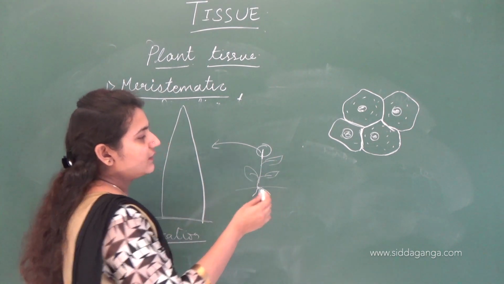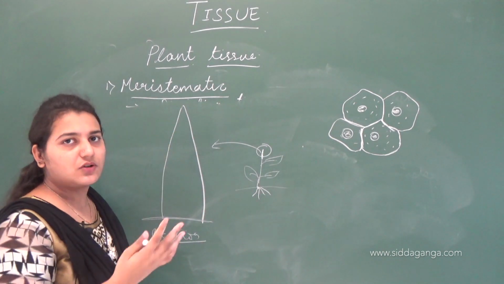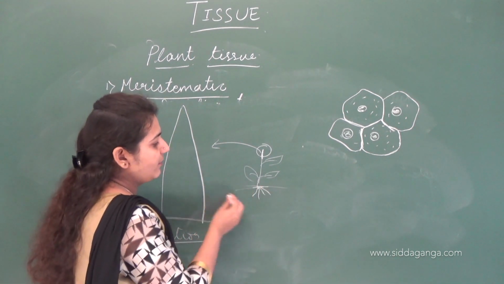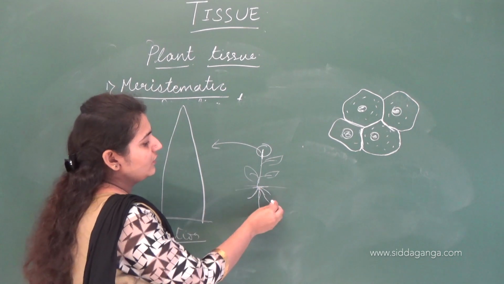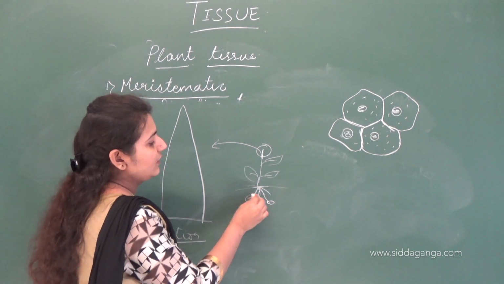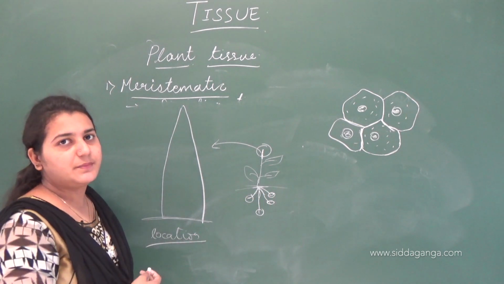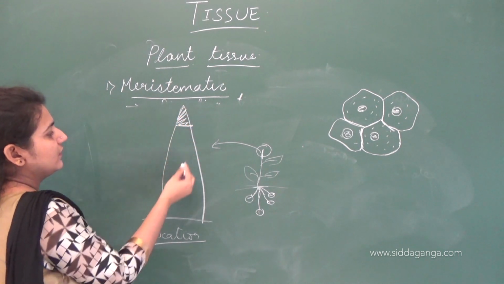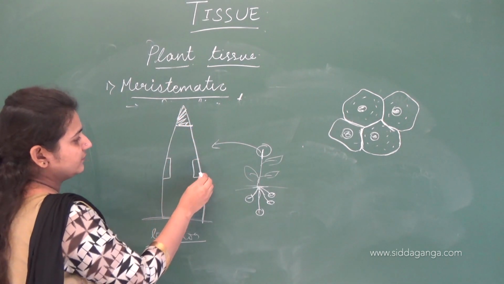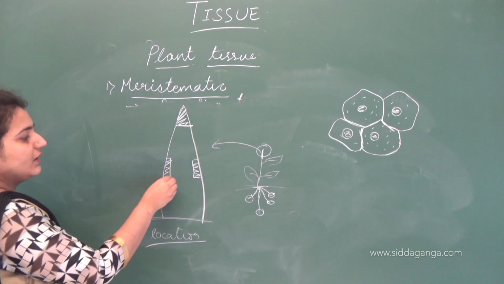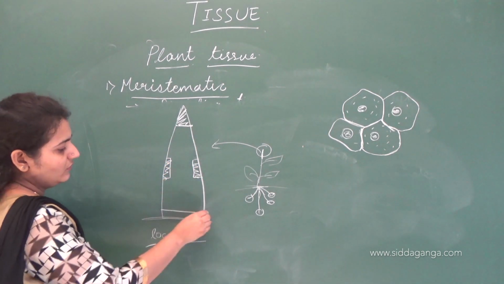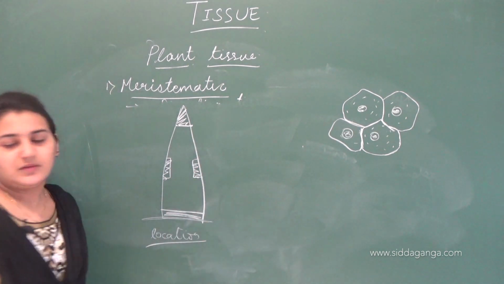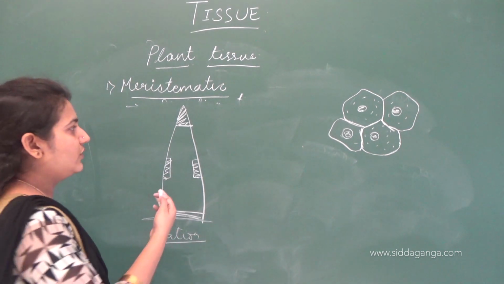Plant growth does not occur only in the stem, isn't it? Even the root grows. Even the root penetrates deep into soil. There is also growth in the roots. So even here, in the tips of these roots, this meristematic tissue is present. Even at this tip, the meristematic tissue is present. Even at the sidewise, even here the meristematic tissue is present, also here. So this is where meristematic tissue is located.